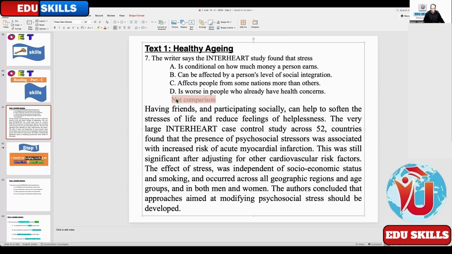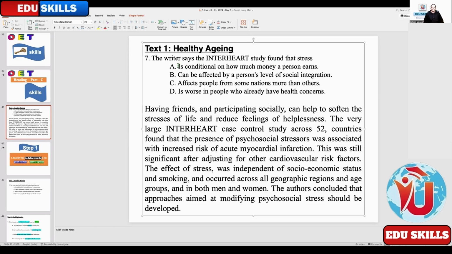Okay, this comparison is not there. Now tell me from your memory, just type in the chat box, what is the first step? Step 1: highlighting the keywords. First, the question statement, which is known as the question stem, the first line. So what are the keywords in the question stem?